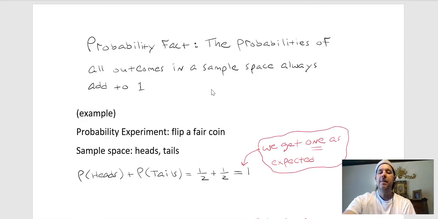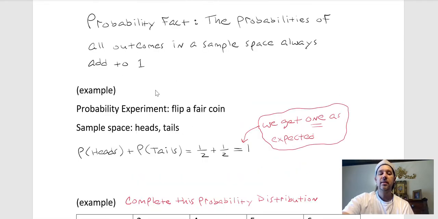Okay, now next thing, we need a probability fact. All right, and I don't know if I've talked about this one before. I'm not sure that it's come up, but it's a fact. It's one of the basic things about probability. The probabilities of all outcomes in any sample space always add to 1.